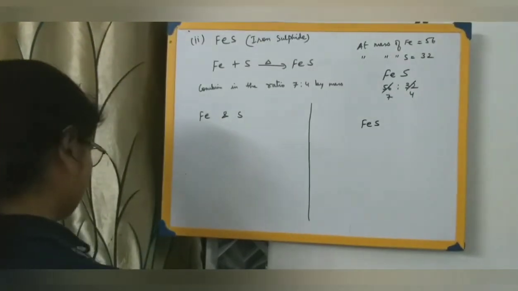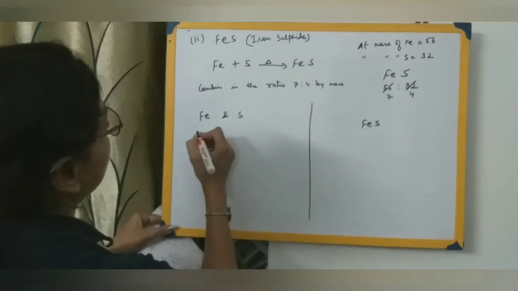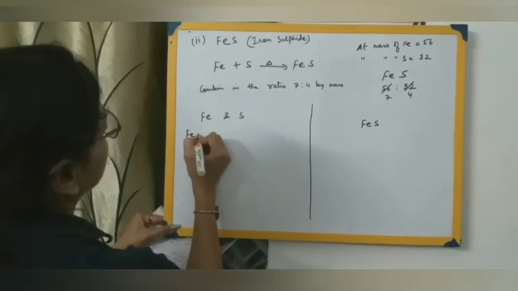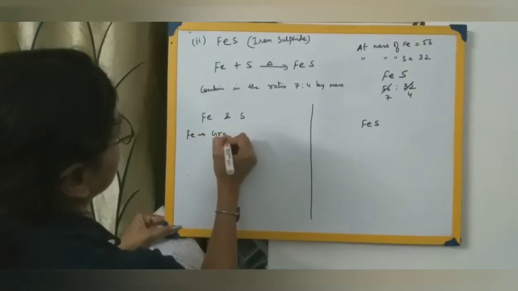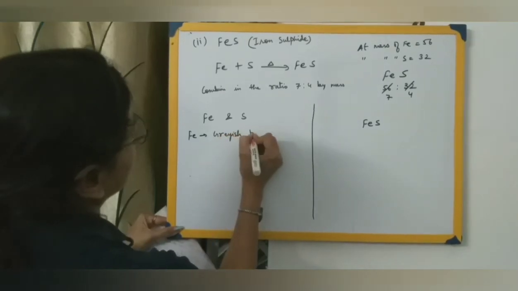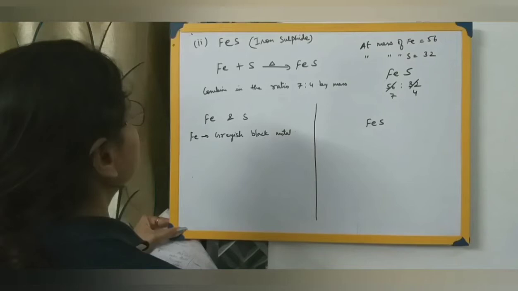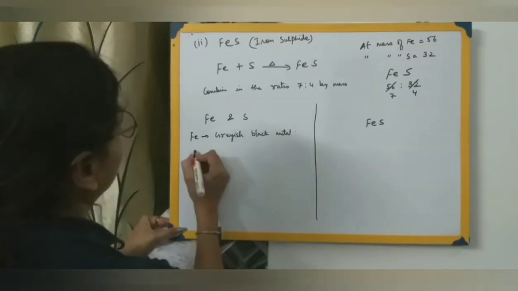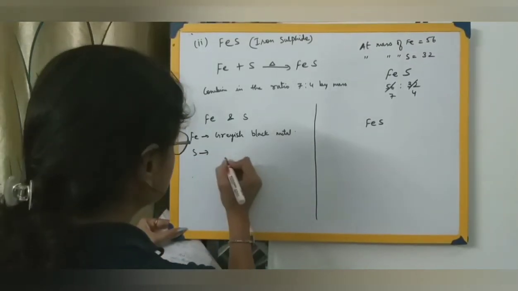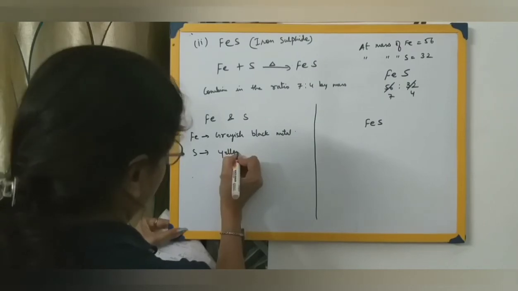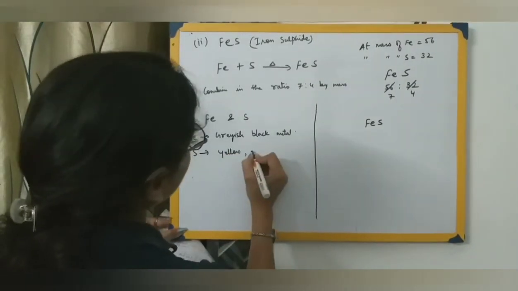So iron is a grayish black metal, metallic in nature. What about sulfur? Sulfur is yellow and non-metallic.